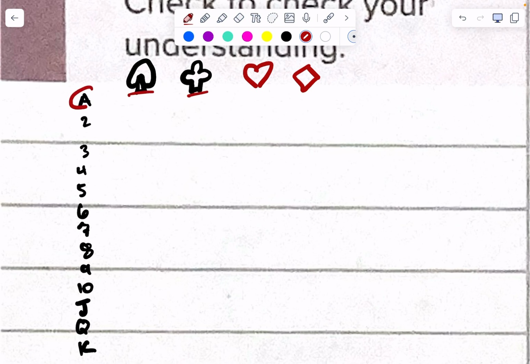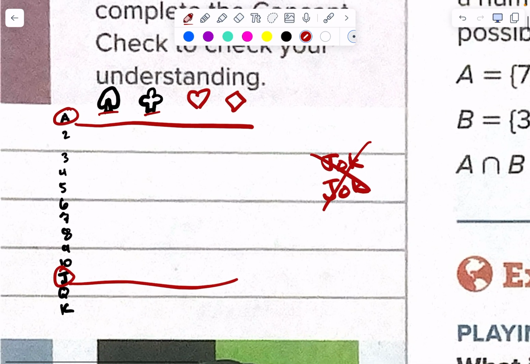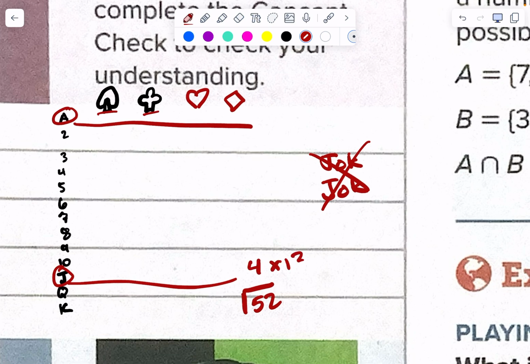So there are 4 aces, one of each suit. There are 4 jacks, one of each suit, right? Then you have jokers, but we're not including those in our standard deck. How many cards are there altogether? 52. 54 if you include jokers, but 52. It would be 4 times 13. There are 13 cards and 4 of each card, right? So 4 times 13 is 52.